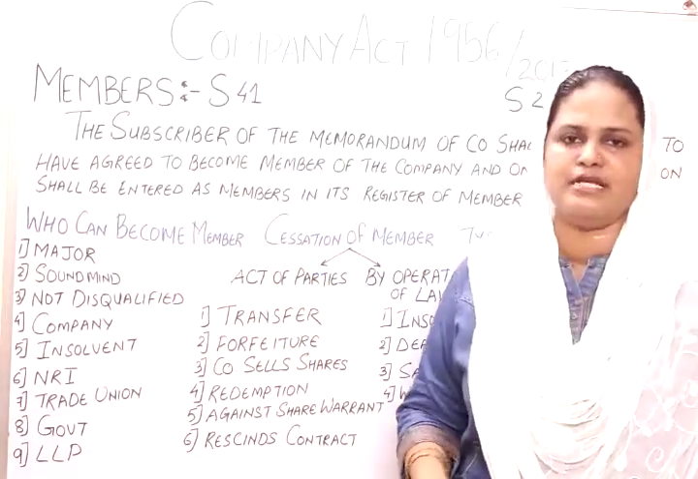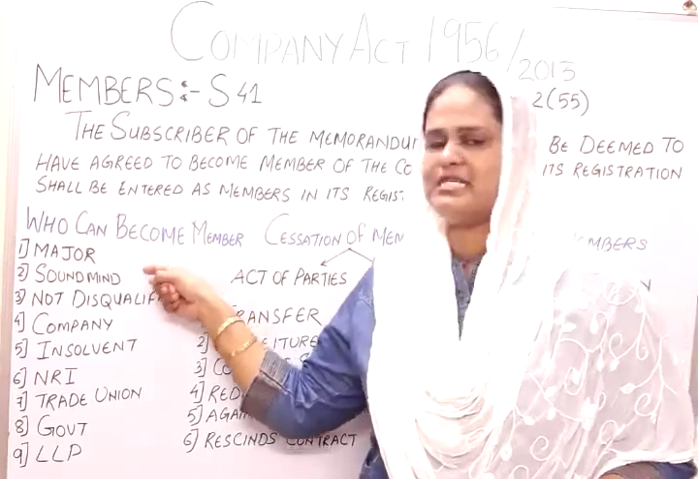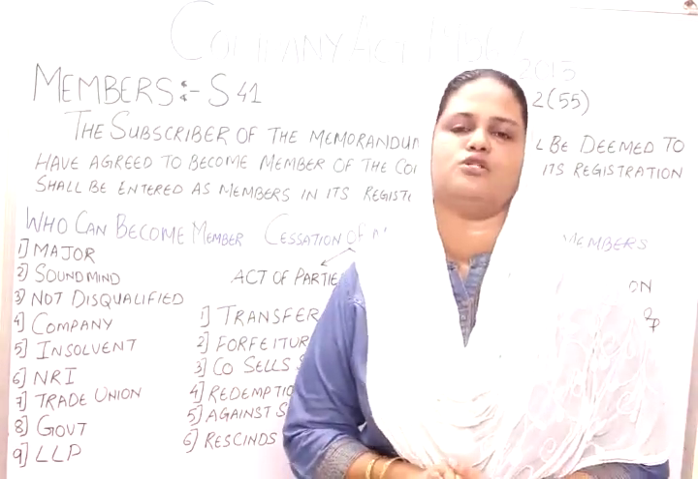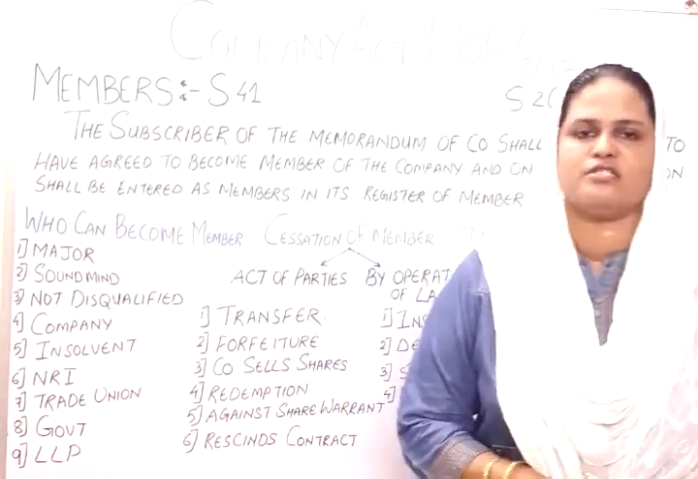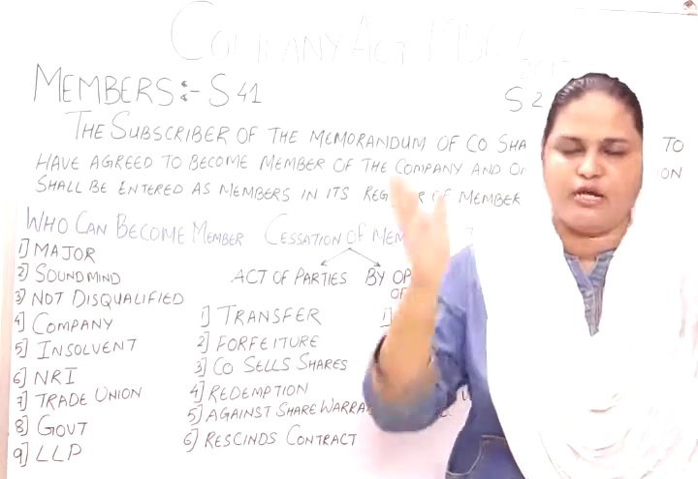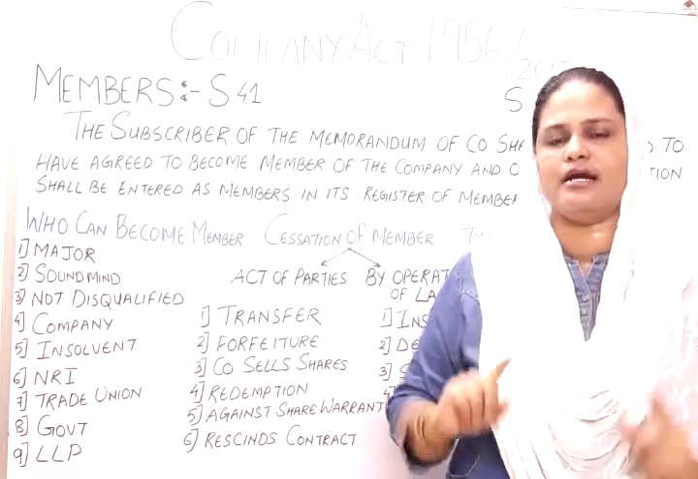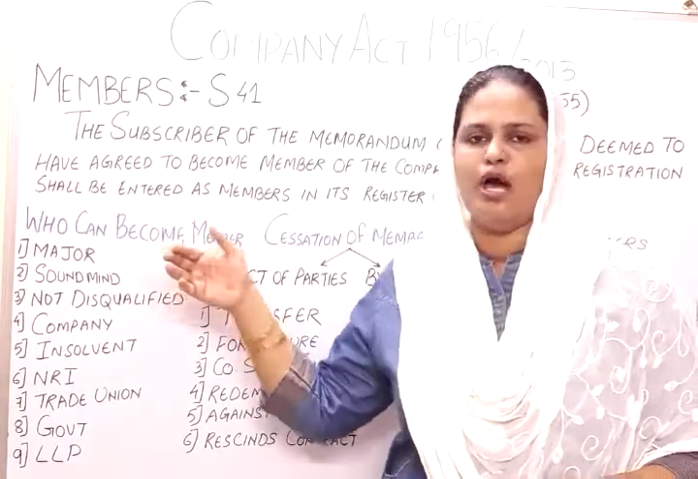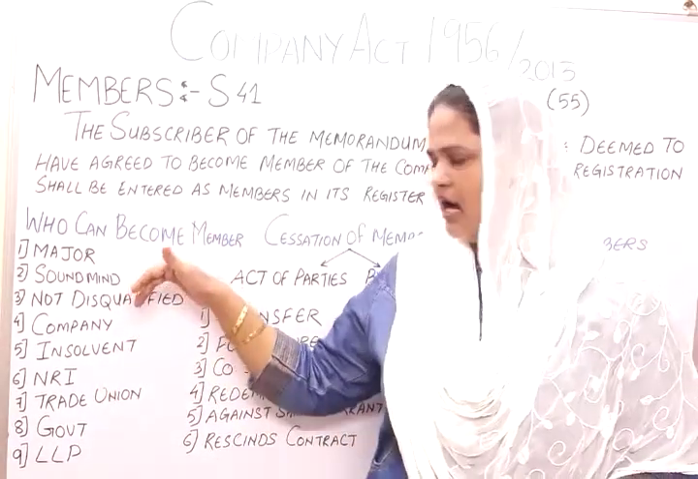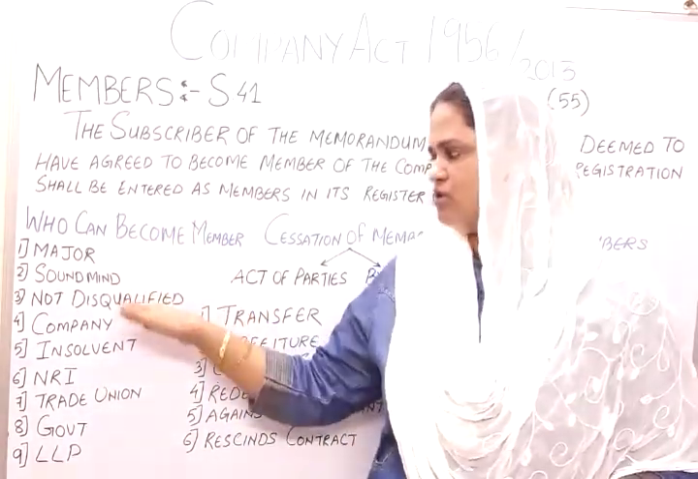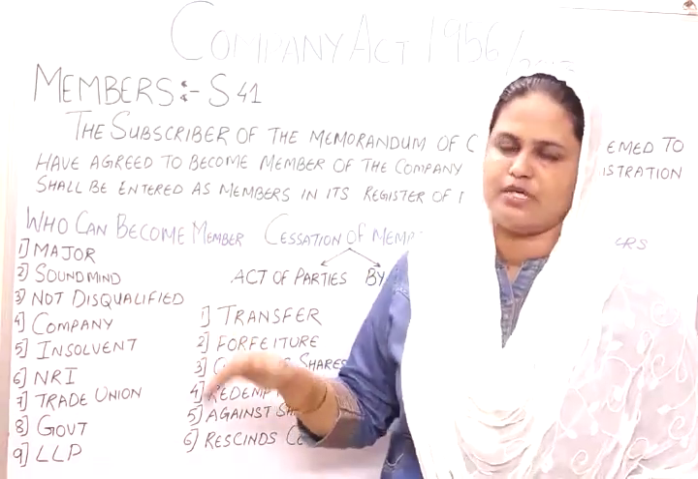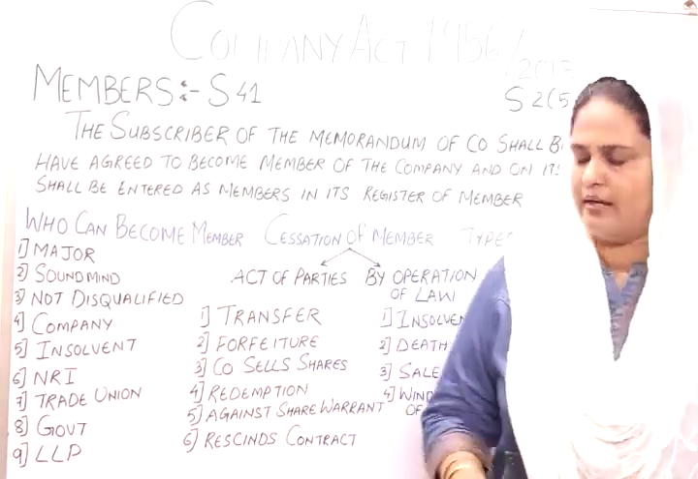The second term is sound mind. The person must be of sound mind. He must not be insane. A person who has sound capability, a normal thinking person, can become a member. This is also a term of a contract: a person who can contract. These are also the terms of the Contract Act: a person who can enter into a contract.